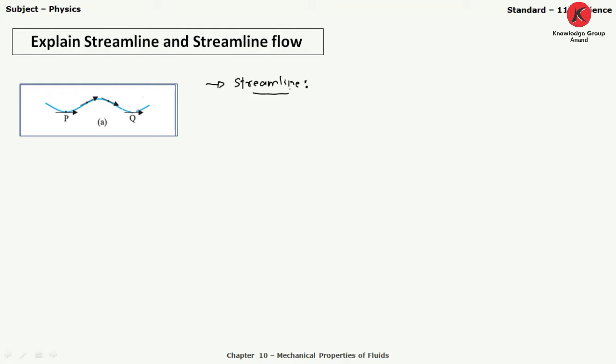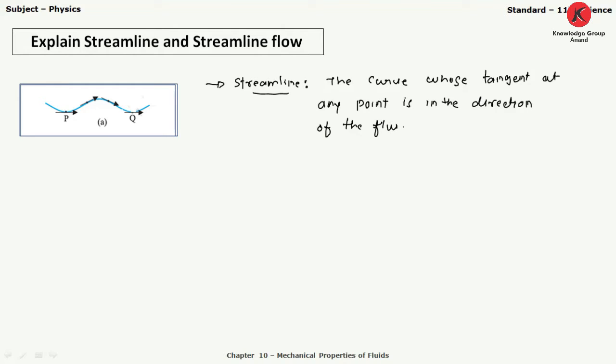The definition will be like this: the curve whose tangent at any point is in the direction of the fluid velocity at that point.